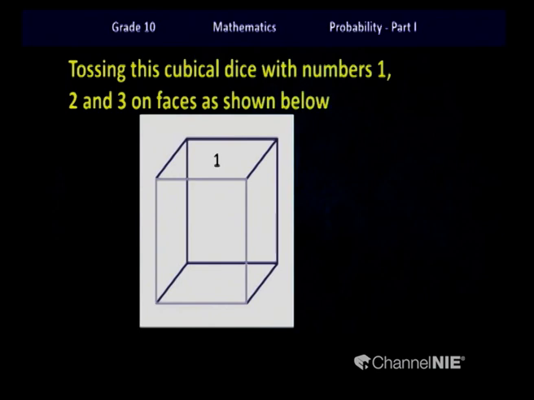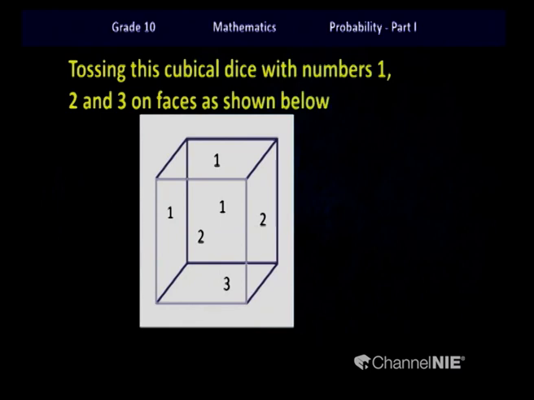You have 1 on the top surface and you have 3 at the bottom surface. The face onto your left side will have number 1 and onto your right you will have number 2. In front is number 2 and the one at the back you will be getting number 1. So you can see the 6 faces are numbered in this manner.